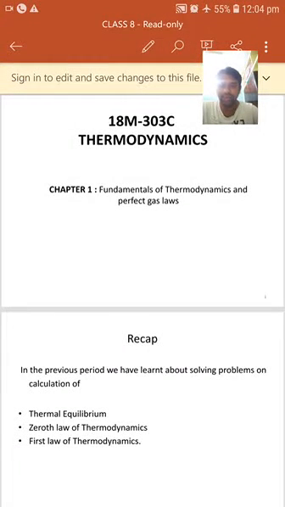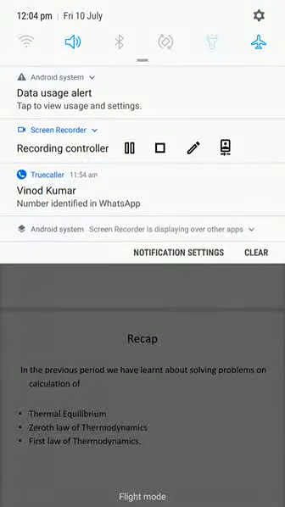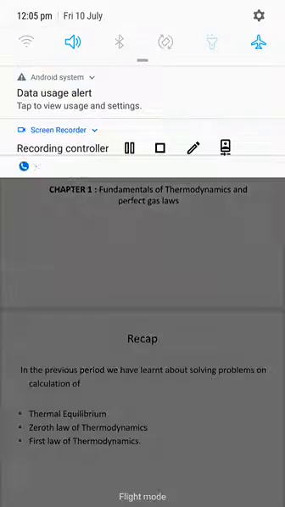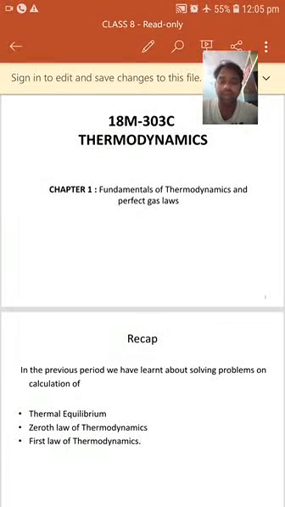So first law of thermodynamics is also known as Joule's law. It is a special case of law of conservation of energy. So what is the statement of first law of thermodynamics? First law of thermodynamics states that the heat and work are mutually convertible, and the creation of energy from nothing cannot be achieved. Right. So this is a statement of first law of thermodynamics.